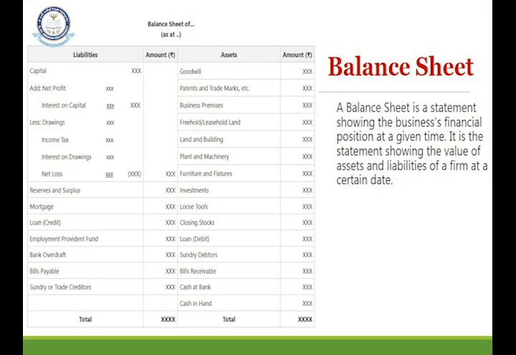Then you have a balance sheet. Balance sheet is nothing but a statement which will show the financial position of a business at a given point of time. Financial position is expressed in terms of assets and liabilities of the company. Assets are nothing but resources which are helping you to generate income. Liabilities are nothing but obligations of the company. So when you have a statement giving you assets and liabilities, it is called a balance sheet. Balance sheet can be prepared in a vertical format or in a horizontal format. Both the formats are presented onto your screen.